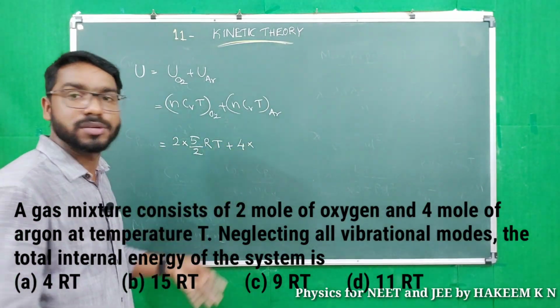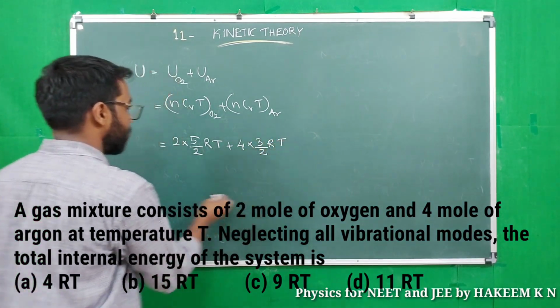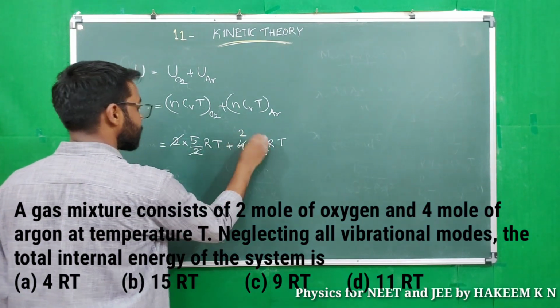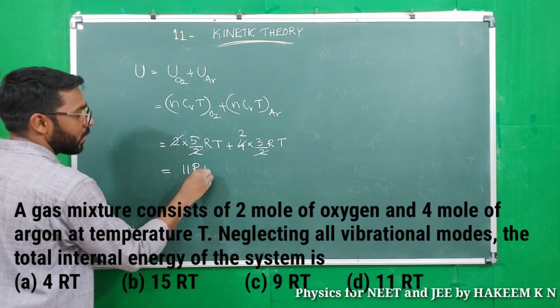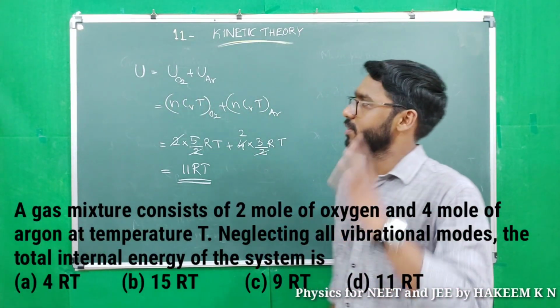Argon is monoatomic, Cv of monoatomic is 3/2 R, and temperature is T. 2 cancelled, 2 here, 2, 6RT plus 5RT, 11RT is the answer.